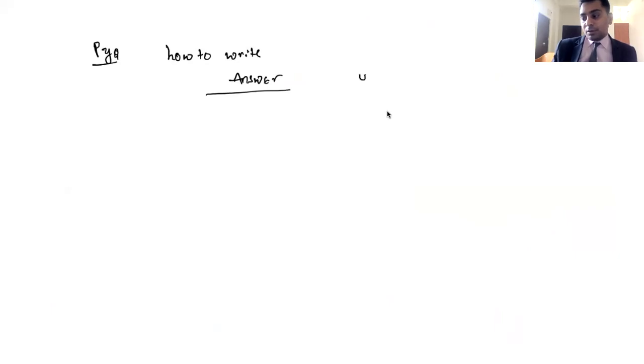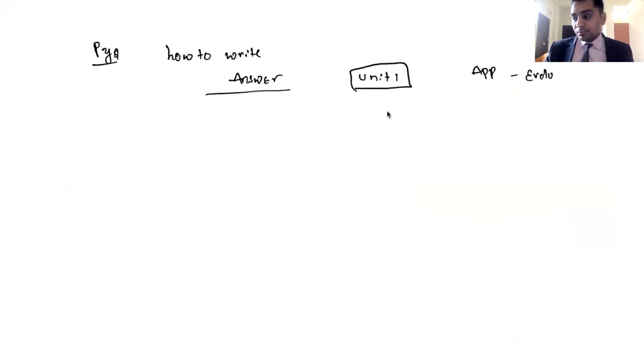So to put it in short, what you get from previous year questions is how to write the answer for this topic, for this chapter 1, unit 1. What is the framework? They are asking only approaches and evolution, right? This is the question that they are asking. You have to answer only these two, right?